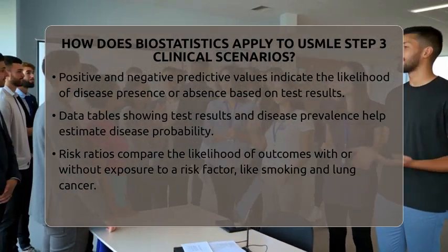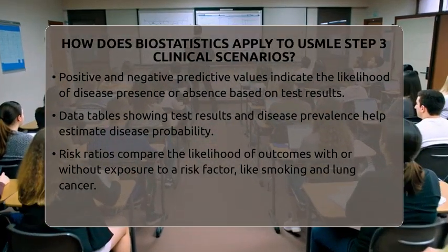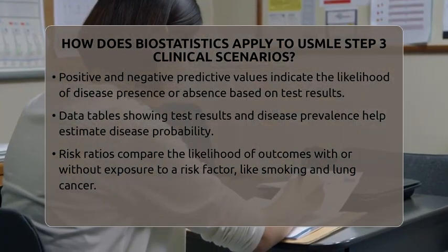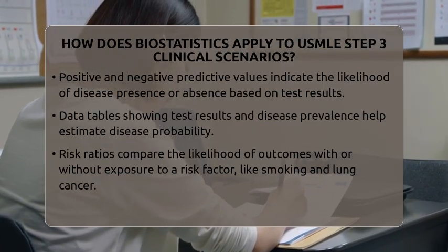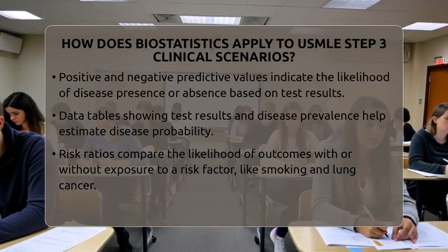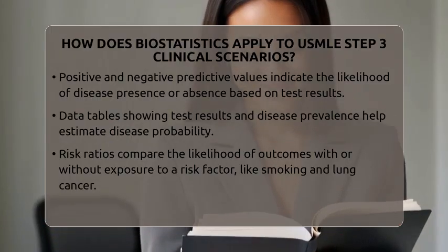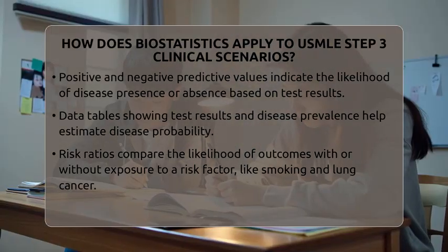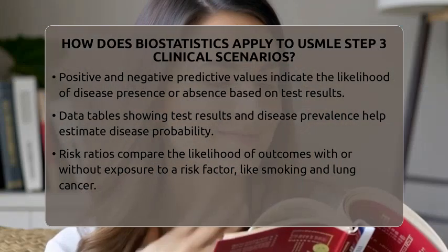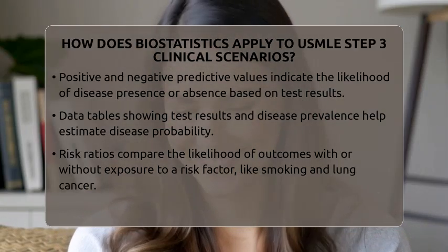You will also encounter positive and negative predictive values. These tell you the chances that a patient actually has or does not have a disease based on test results. For example, if a test has a high positive predictive value, a positive result strongly suggests the patient truly has the condition. This is important when deciding whether to start treatment. When analyzing data in clinical vignettes, you might see a table showing test results and disease prevalence. Knowing how to interpret this data helps you determine the likelihood of disease in a patient.